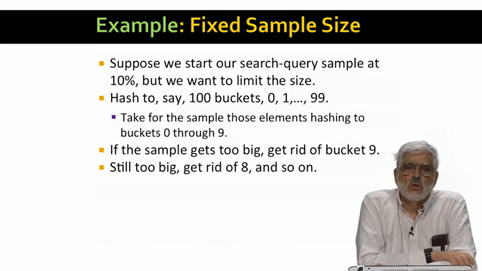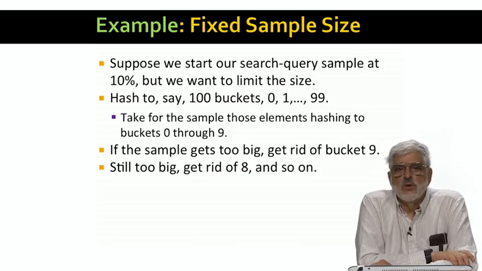Now, sooner or later, even the 9% sample will exceed our space bound, so we get rid of those elements that hash to 8, and then 7, and so on. If eventually even a 1% sample is too much, we're stuck, but then we should have taken the opportunity to hash to more buckets than 100, probably lots more.